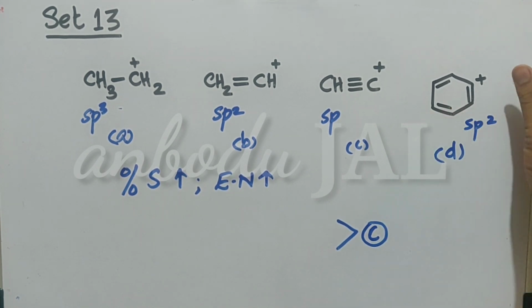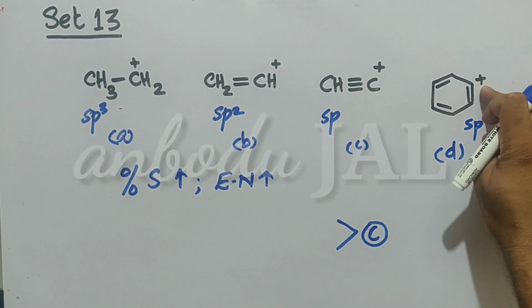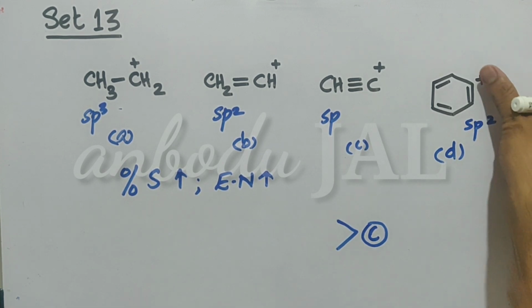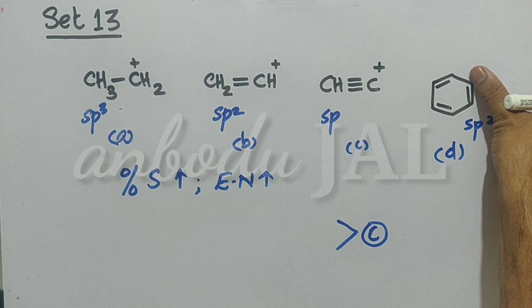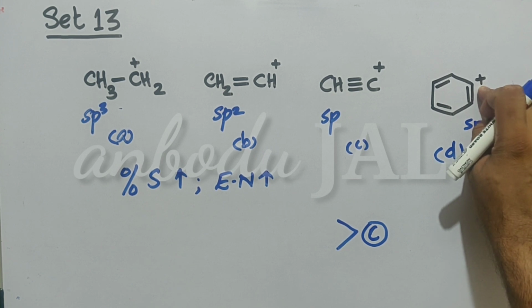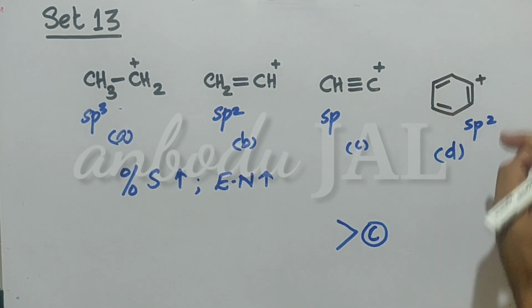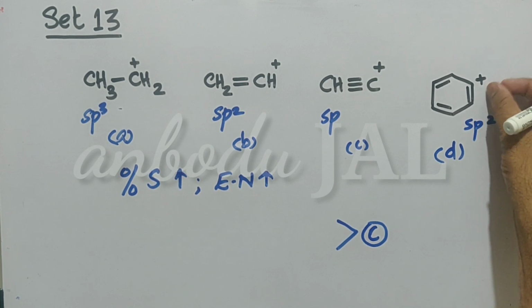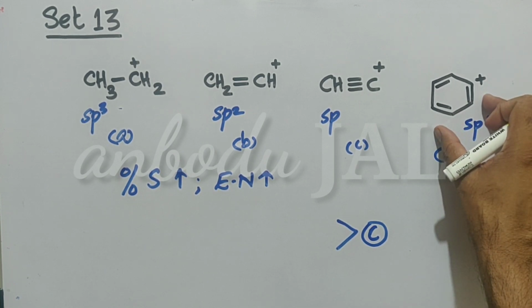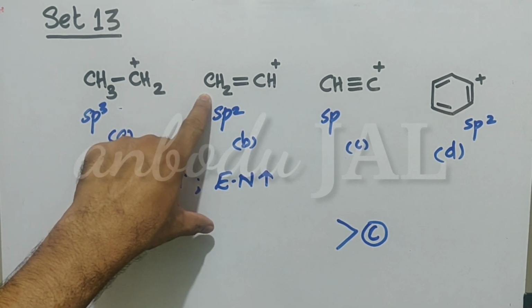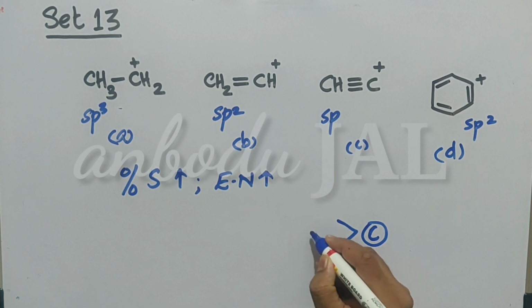Then phenyl group, as you know, positive charge indicates deficiency of electron. If this was benzene, then resonance will be there. As a result of this positive charge or electron deficiency, it affects the resonance badly. So, due to the presence of this positive charge, the species will be highly unstable as compared to this vinyl carbocation. So, next one is D.